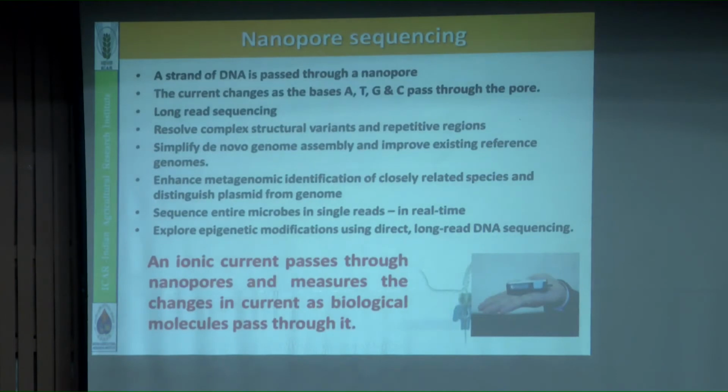And recently nanopore sequencing has also come. It is also useful for long read sequencing. Here there is a small piece of equipment, you just pass the DNA through this device, and the whole sequence comes out on the computer, like that. With nanopore sequencing we can also analyze so many things. You see, complex structural variants or repeated regions can be resolved from the whole genome, or it can be used for de novo genome sequence assembly or to improve existing reference genomes.